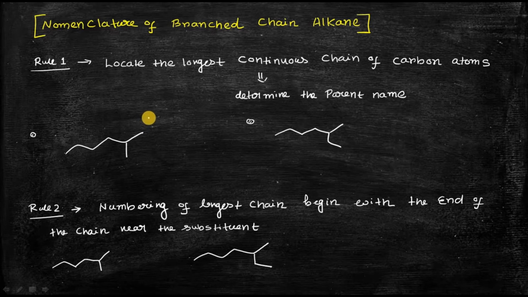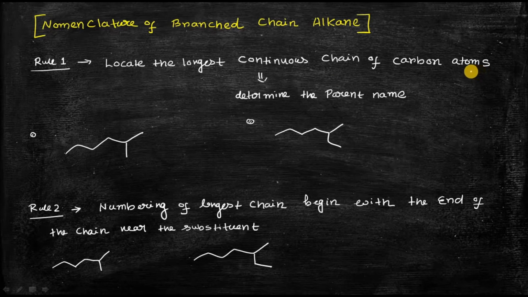I am going to describe each rule with some specific examples so that you can easily follow those rules and apply them to do the nomenclature of any type of branched chain alkane. If you are accustomed to these 8 rules, you can do the nomenclature of any branched chain alkane. Okay, so the first rule is: locate the longest continuous chain of carbon atoms to determine the parent's